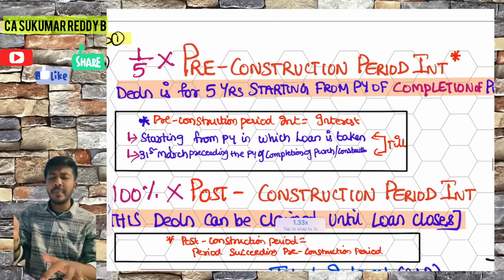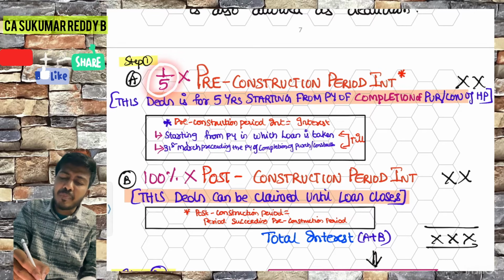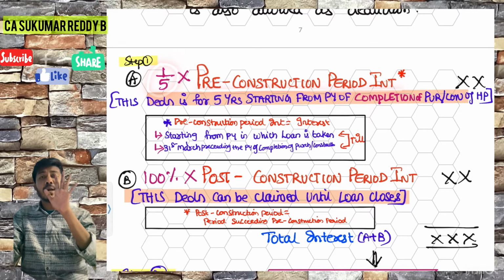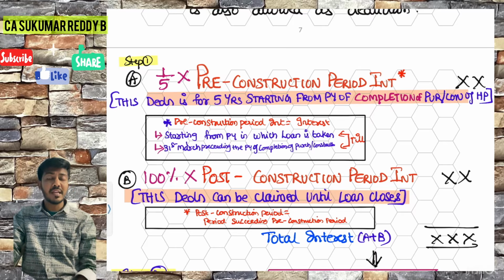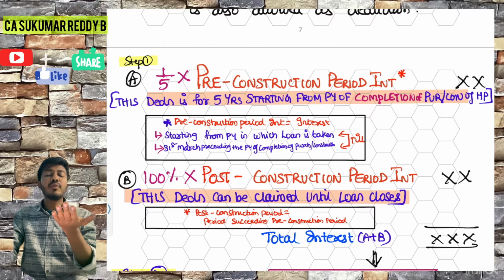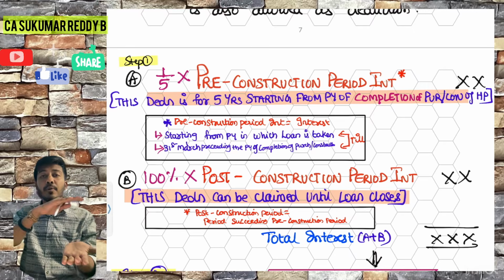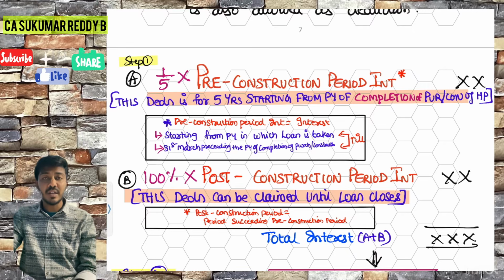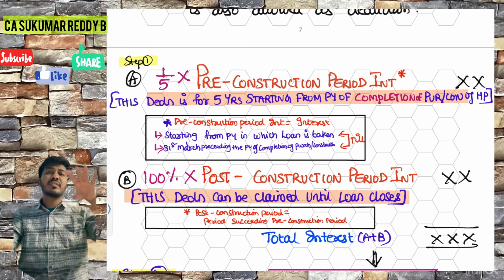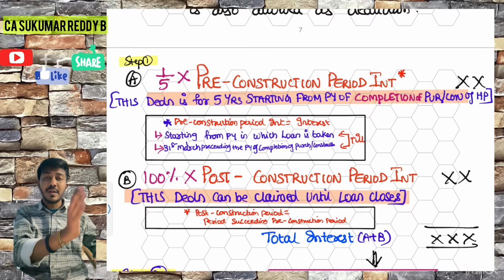You'll get more happiness. Now, how many years will you take this 1/5 of pre-construction? You can take this interest only over 5 years. Why? Because whatever you have paid during pre-construction in those respective years, no interest will be allowed as deduction. All the pre-construction period interest you will accrue or pay, keep it in a treasure box aside.